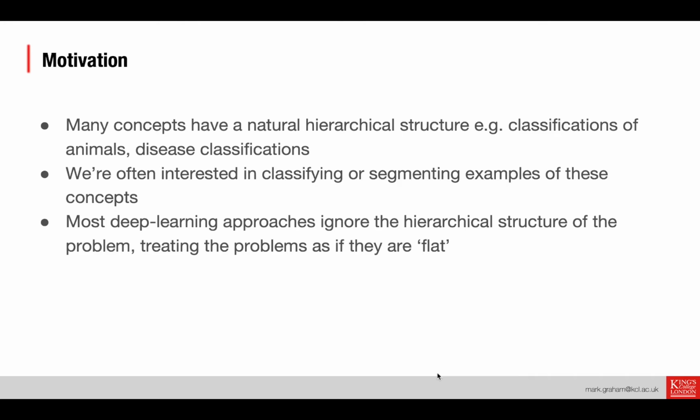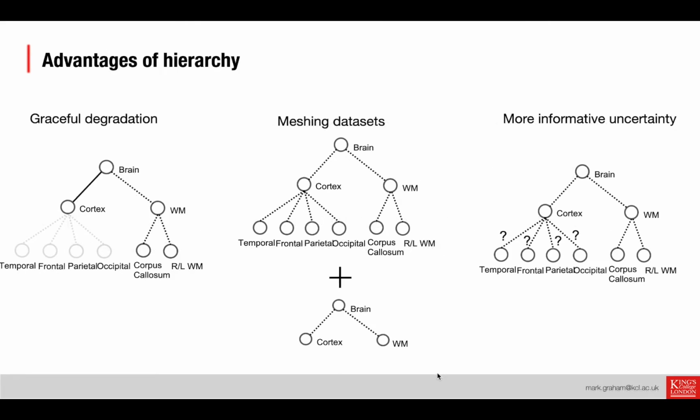Well, many concepts have a natural hierarchy to them, so for example the taxonomy of animals or the classification of diseases. And in computer vision we're often interested in classifying or segmenting examples of these concepts. But most deep learning approaches ignore the hierarchical structure of the problem at hand, and they just treat the problems as if they are flat instead. But there's several potential advantages to modelling this hierarchy.